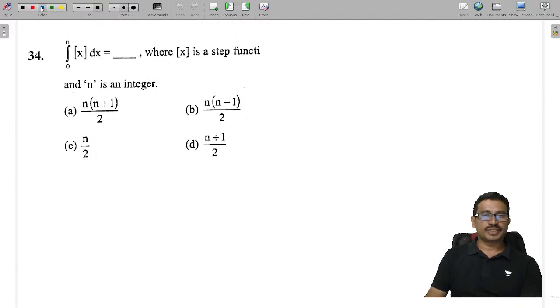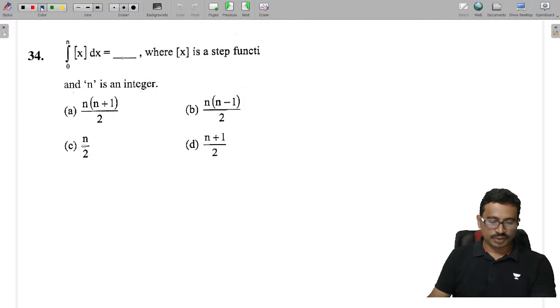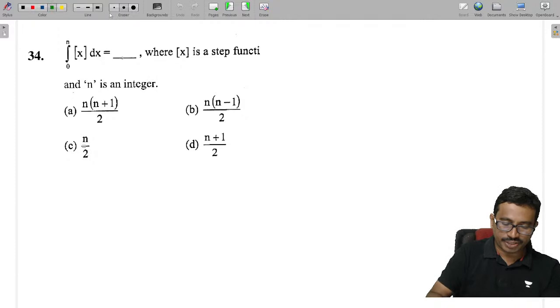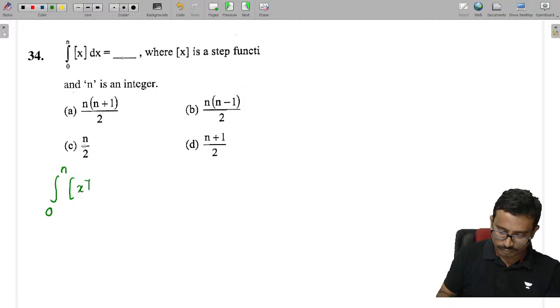And step x. As you know, step x is discontinuous. Whenever we have step x, we need to split it at integer locations. So let's split it now here: the integral from 0 to n of step x into dx.